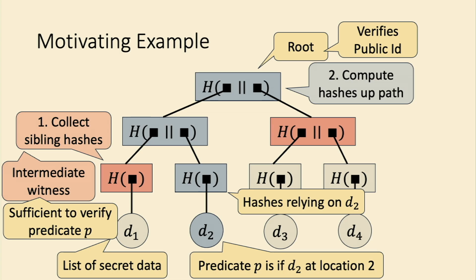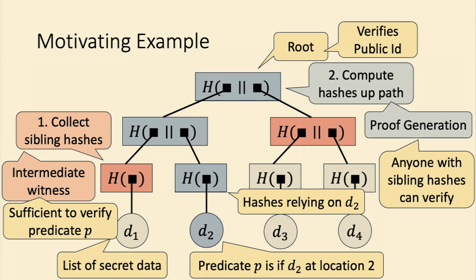Then we can give these sibling hashes to the verifier, who can then compute the hashes up the tree by first hashing D2, and then using the sibling hashes to compute these hashes up this path. And this corresponds to the actual proof generation, or how you would actually verify this property. And so, like I said before, anyone with the sibling hashes and a hash of the data can then verify